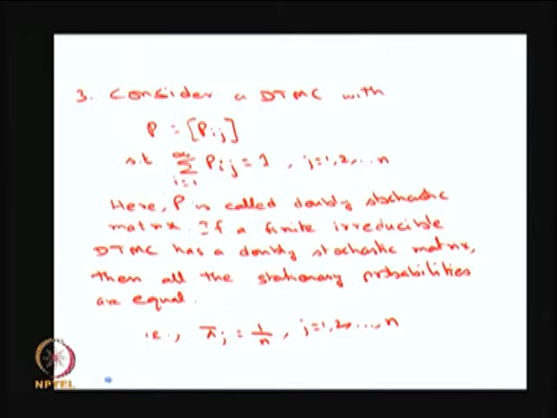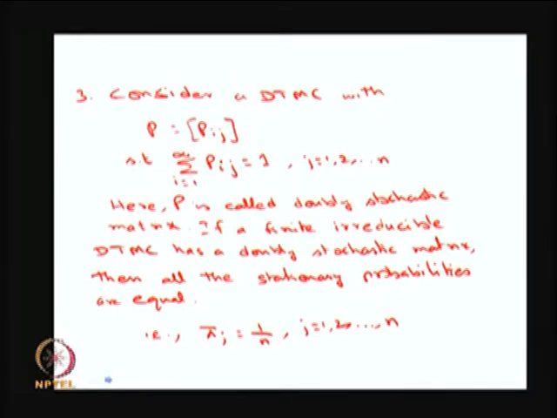If it is finite and irreducible with the one step transition probability matrix a doubly stochastic matrix, then the stationary probabilities exist, and those stationary probabilities are going to be uniformly distributed, that is, the values are 1 divided by n, where n is the number of states of the discrete time Markov chain.